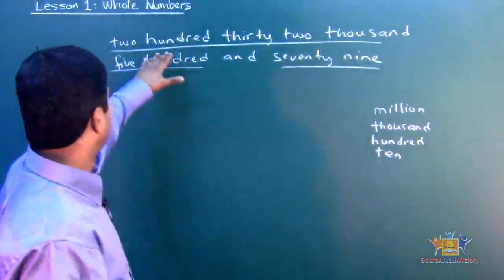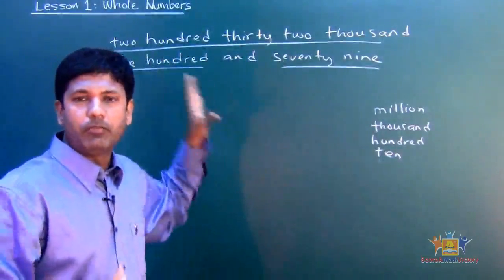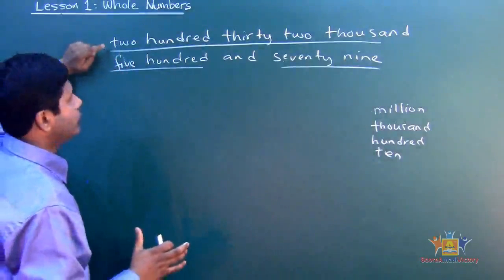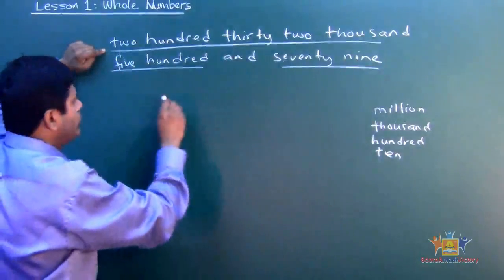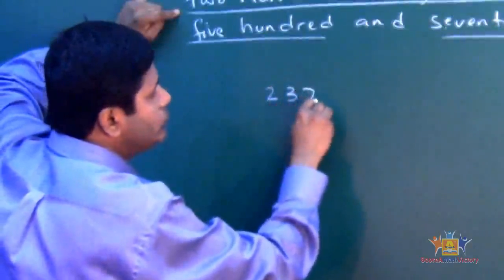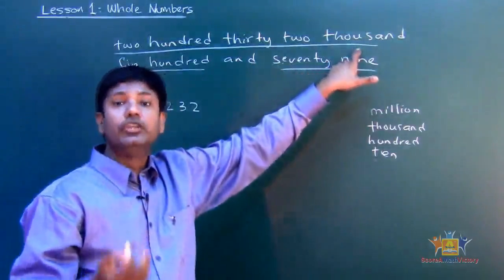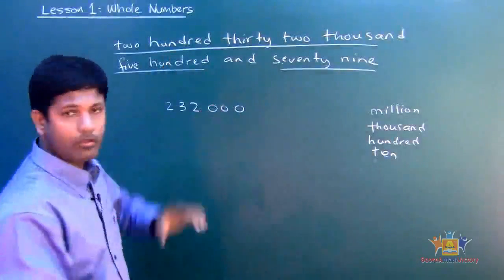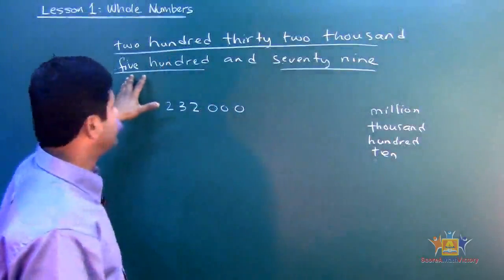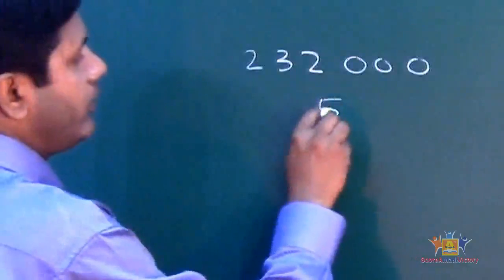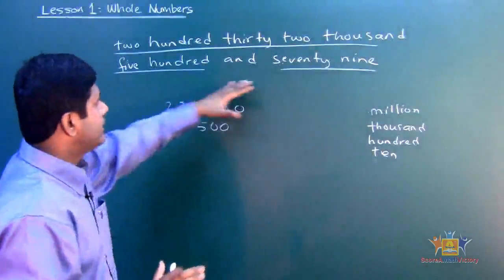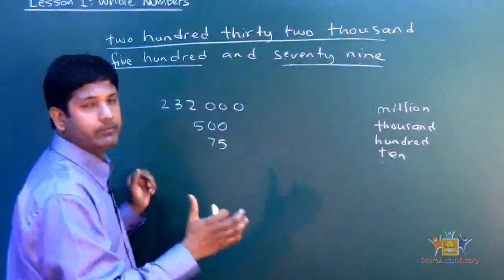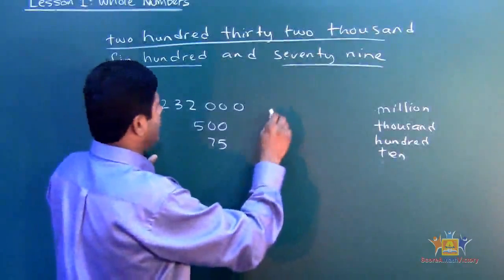Now look at this. We got 3 parts. We broke it down into 3 parts, alright? So let's translate one by one. Let's translate this one first. 232. So 232,000. 1,000 is how many zeros? 3 zeros. So we're going to put a 0 behind it. 1, 2, 3 zeros. Alright? We're just going to write right now, okay? And then, what does this one say? 500. Just write down 500, okay? We're not going to worry about lining up right now. What does this one say? 75. 75, okay? Now, I'm going to line it up. Always start with the big number, okay? So we're going to start with that.